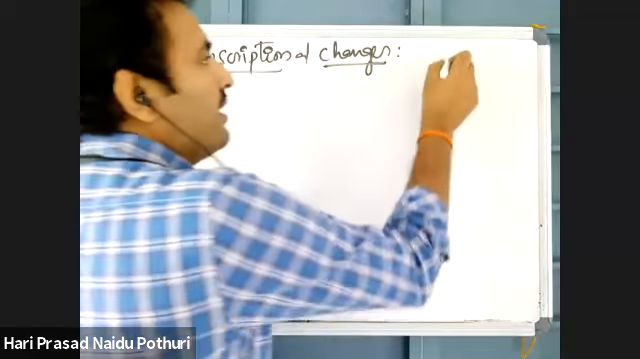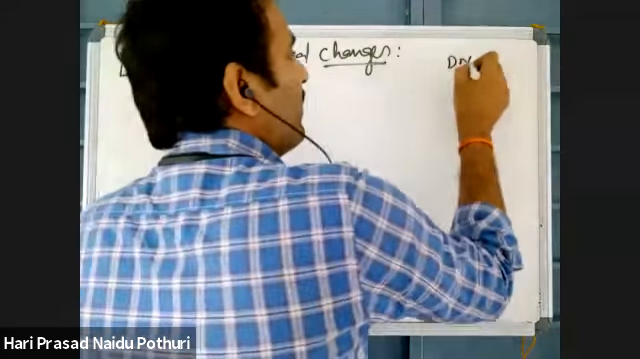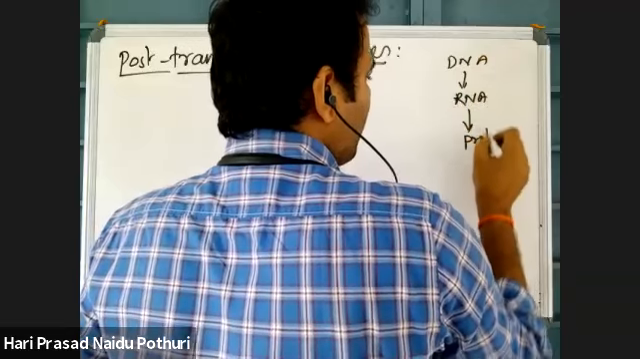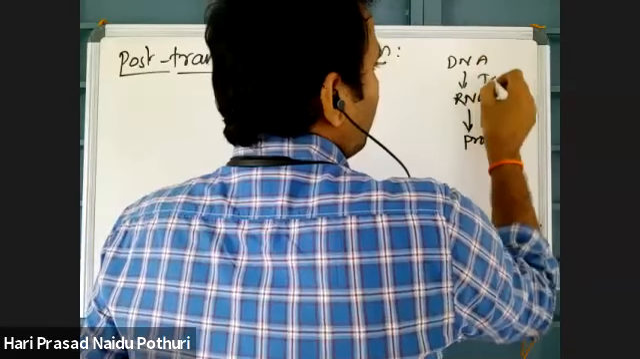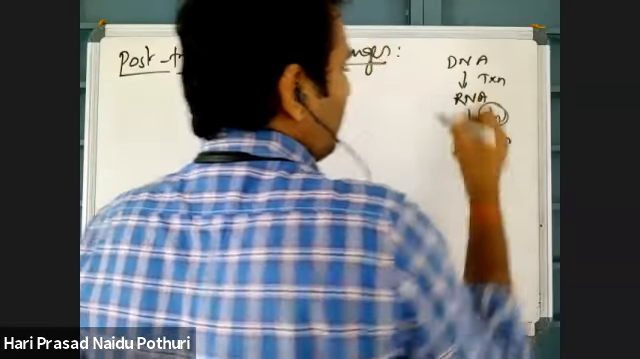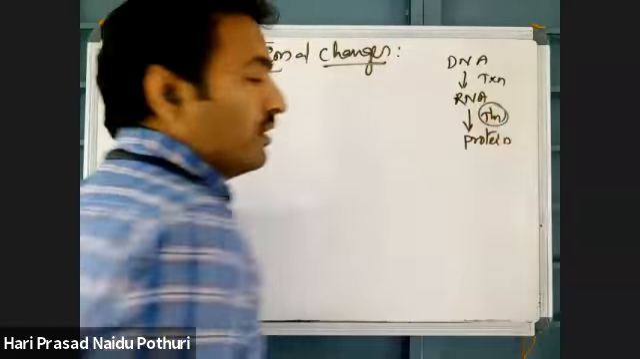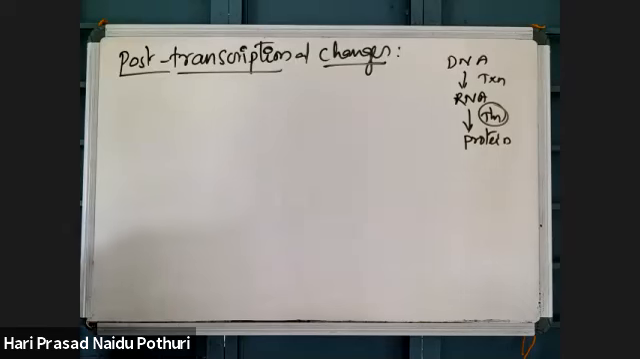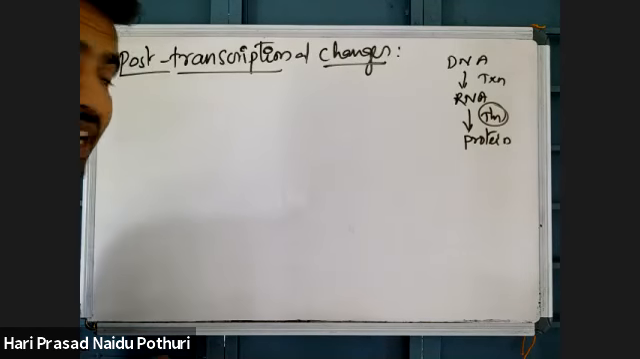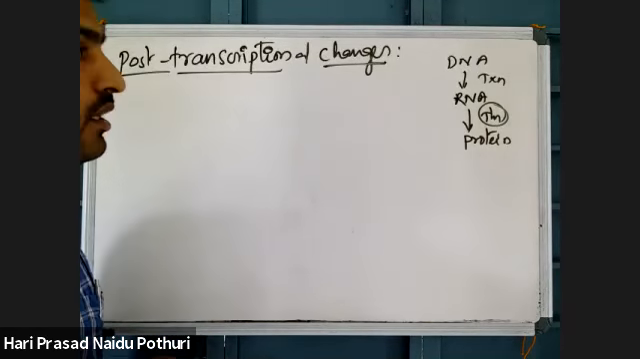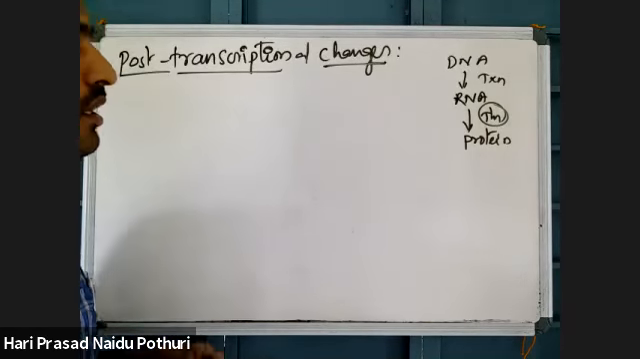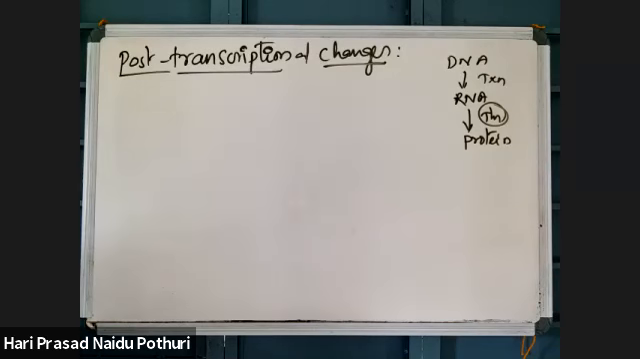Usually a DNA is there. Based on the DNA, there is synthesis of RNA. Based on this RNA, there is synthesis of protein. This is transcription, and this is translation. Transcription is followed by translation. What is another name of mRNA? hnRNA, heterogeneous nuclear RNA.